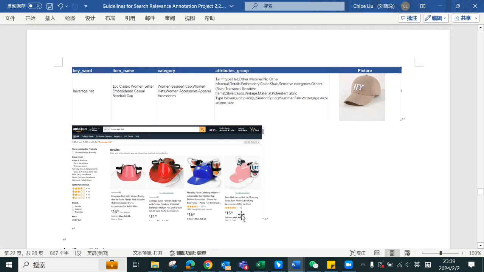This product here is like a casual baseball cap. It is totally different from a beverage hat. So they are the wrong products and cannot meet the requirement of this function. So under this circumstance, it cannot meet the requirement of consumption intention. So we need to mark it as irrelevant.